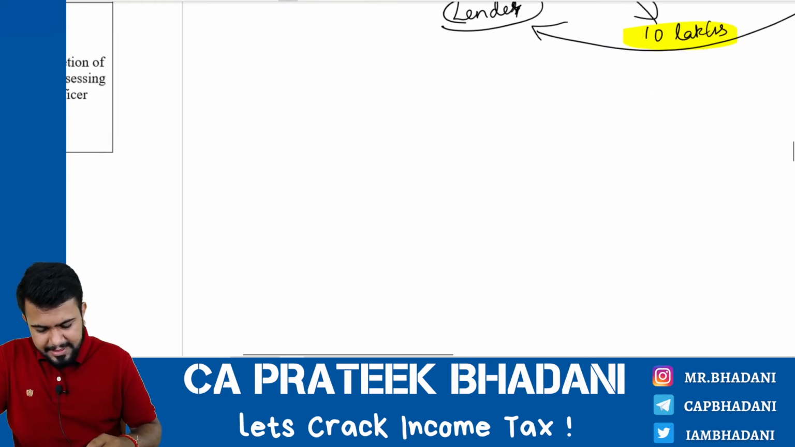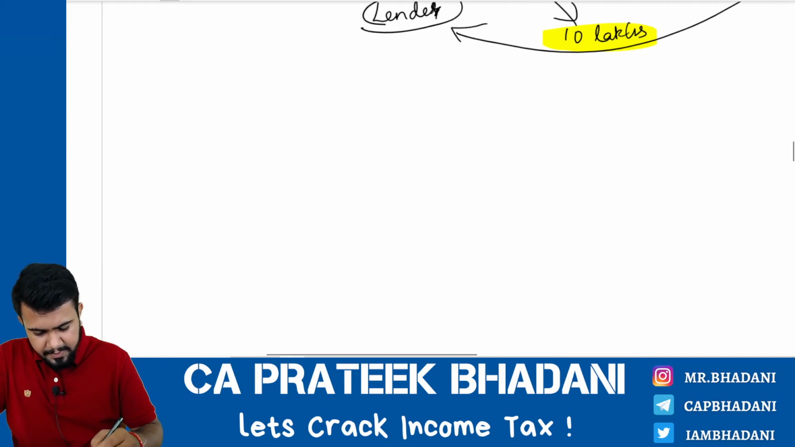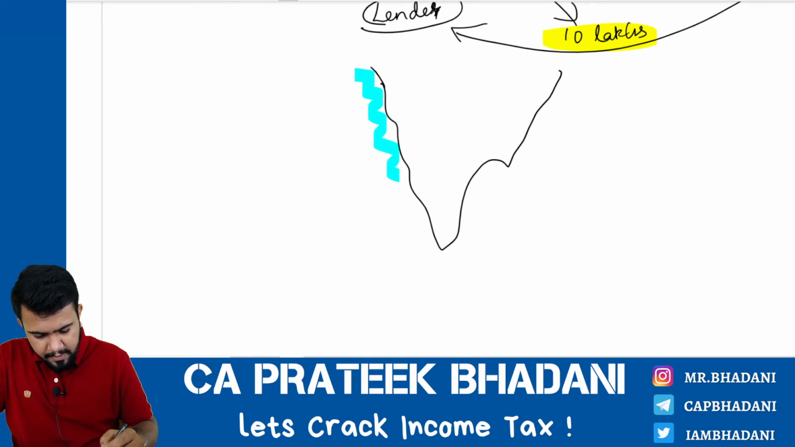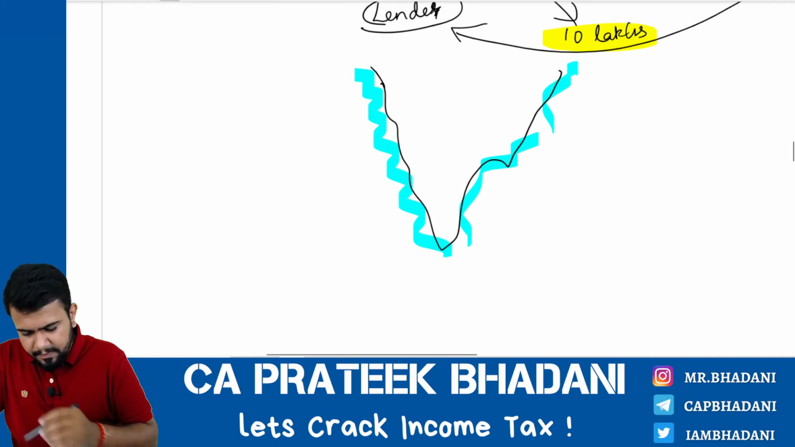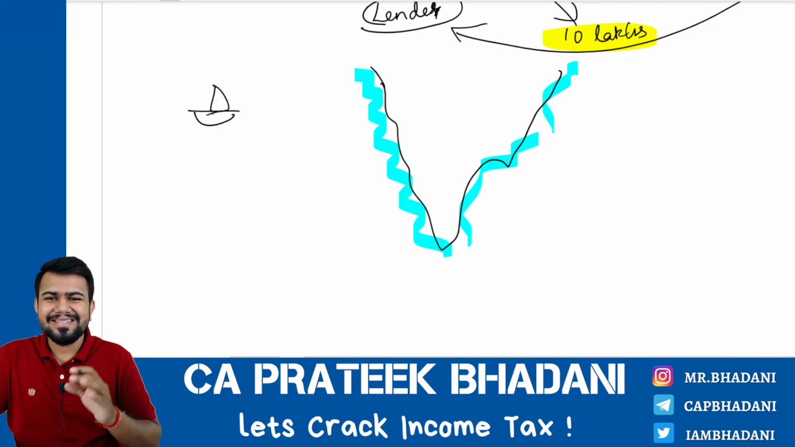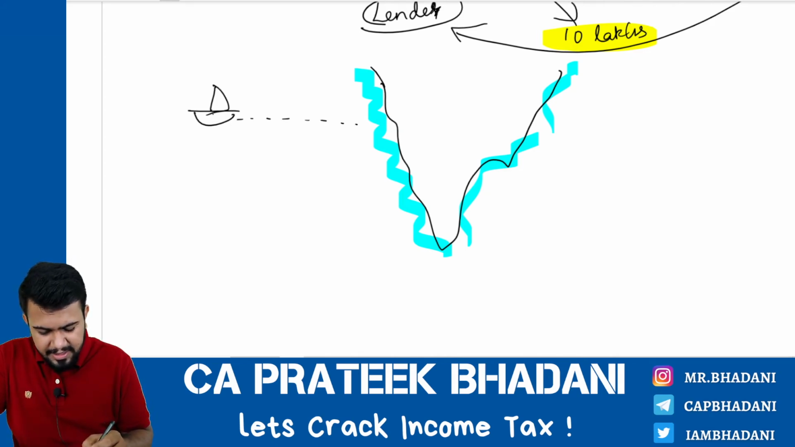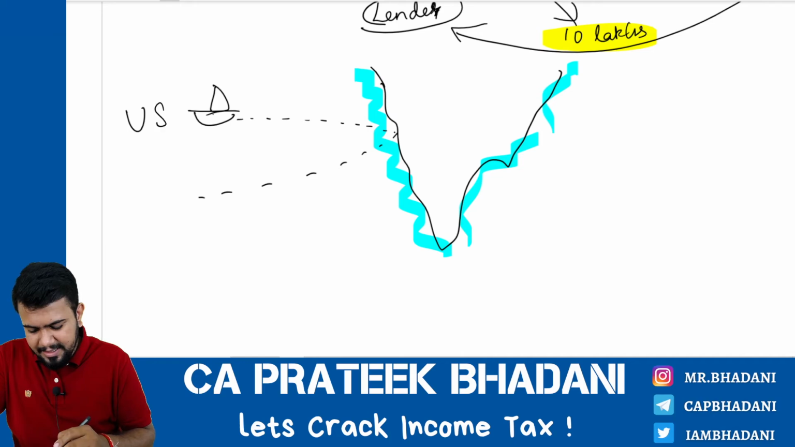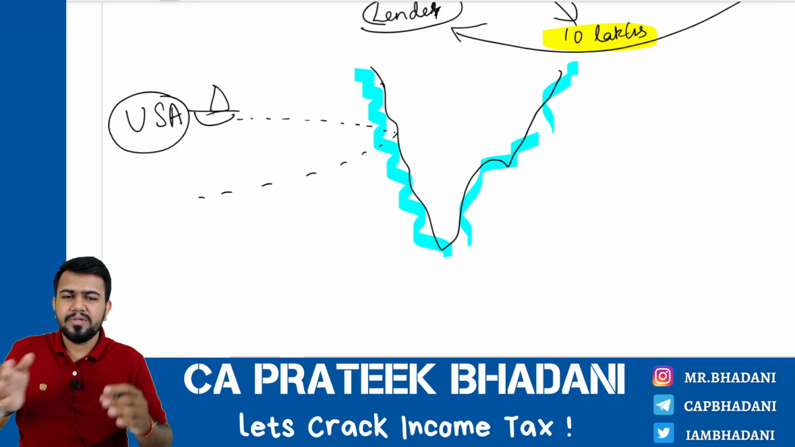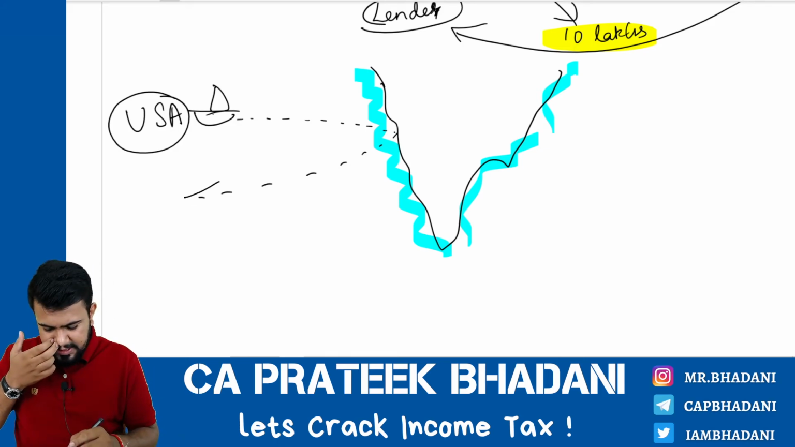Okay. I'll give you an example. So if at all, let's say this is the seashore. Okay, a ship is coming. This very much looks like a boat, but just consider it as a ship. A ship is coming to India. Okay, it is delivering the goods in India, and it is going back to a foreign country. Let's say it's coming from USA. Ship is coming from USA to India. It is delivering the goods in India, and it is going back to USA.